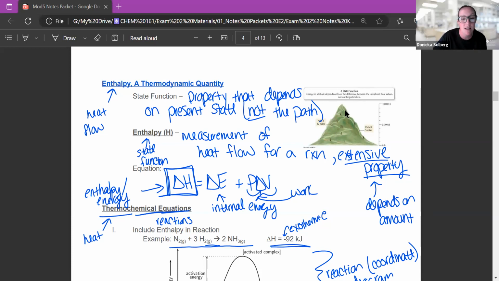No matter what, this is a difference of 10,000 feet. So enthalpy is something that doesn't matter how you got from point A to point B. It's just the difference between the beginning and the end. I'm going to get more into that in a little bit and why that matters. So enthalpy, again, is a state function. Enthalpy is with the letter H.